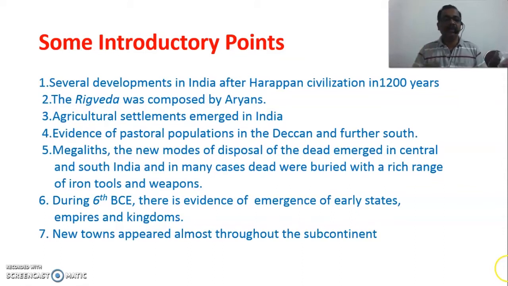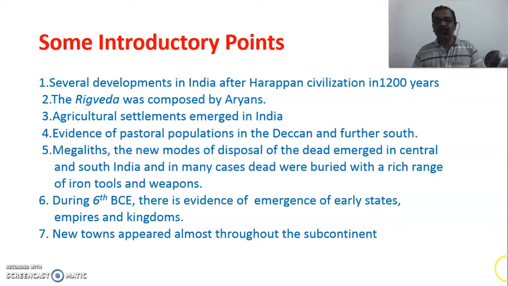Then the third point, there is evidence of pastoral population in the Deccan and further south. When you come to the central and southern part of India, you can see that the cattle rearing population was expanding and reaching there, and they started to occupy those places with their own occupation.